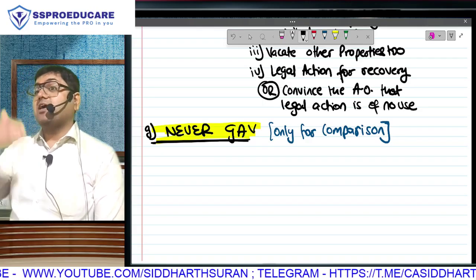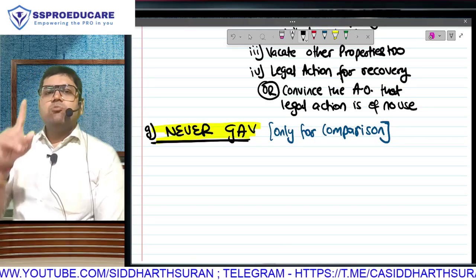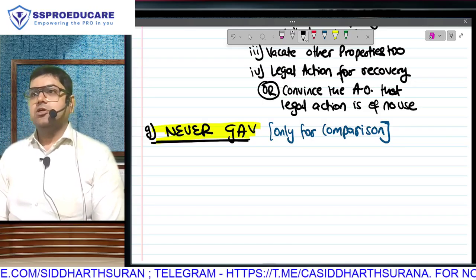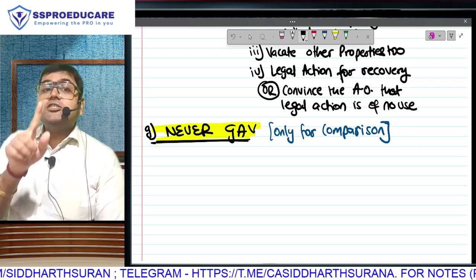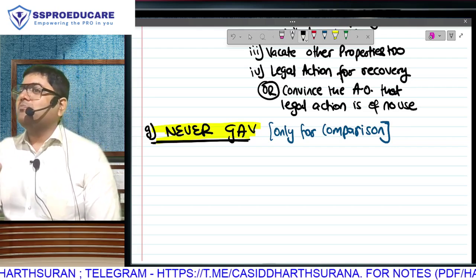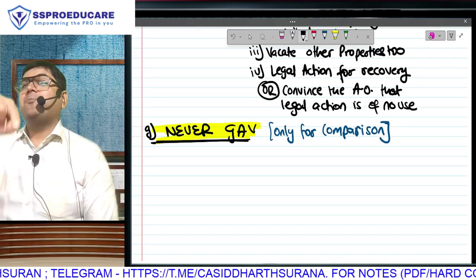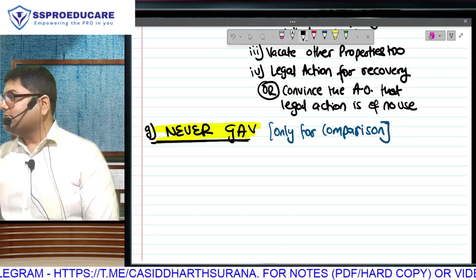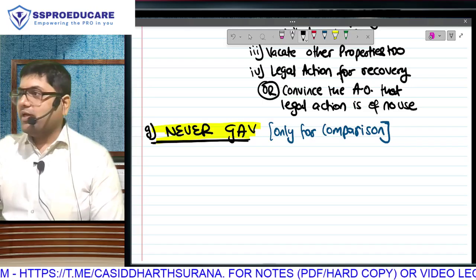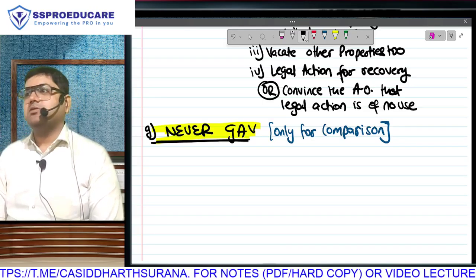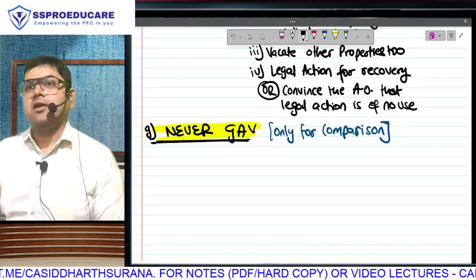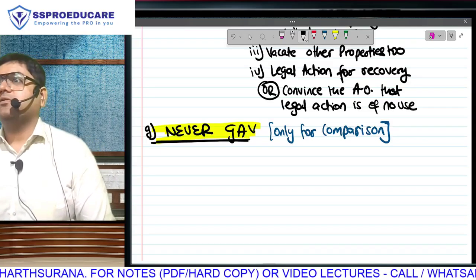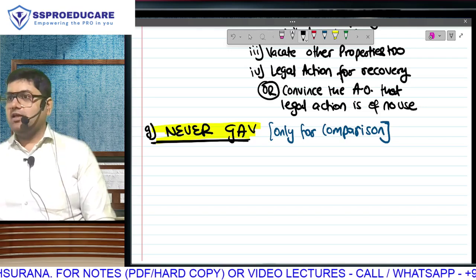Of 3 months. But we start the calculation with first step, municipal valuation. Municipal valuation will always be a full year's value because they levy property taxes on an annual basis. Reasonable rent, the broker's rent can be per month or per square feet or anything. But if you want to compare it with municipal valuation, you will have to take the annual amount, because you can't compare per square feet with an annual amount. So municipal valuation is annual amount. Fair rent will be annual amount. That means expected rent will be a figure of 12 months. So with that, for comparison, again standard rent also we will take 12 months. So what is ALV's period? The A in ALV itself is explaining that. It's one full year's rent, ALV.